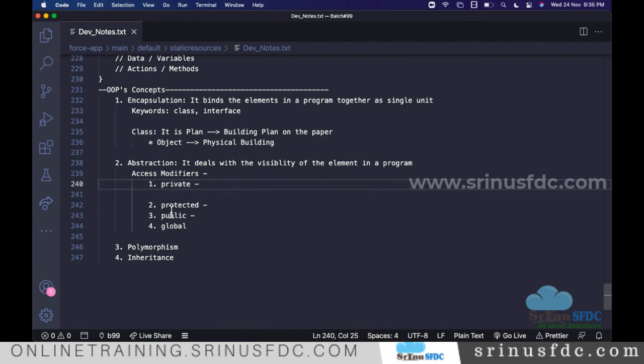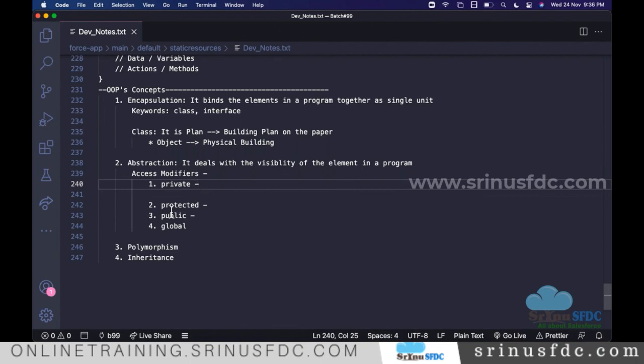At the end of the day, all our Apex code will be converted into Java and it will run on the JVM. That's what will happen internally. That's the internal architecture.